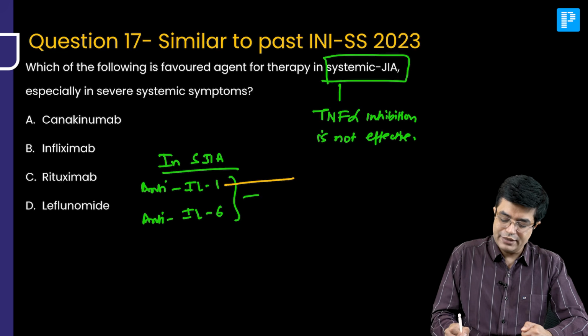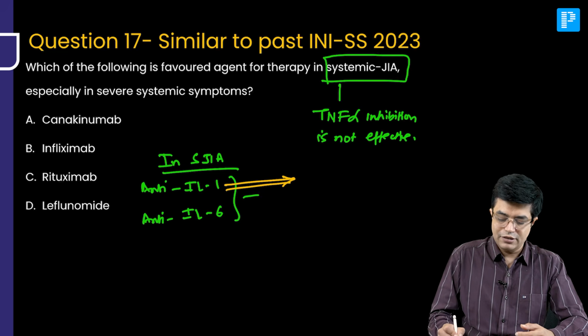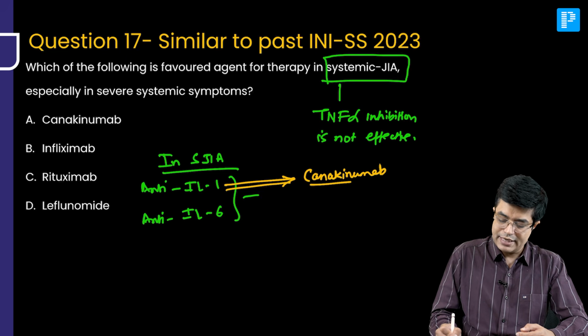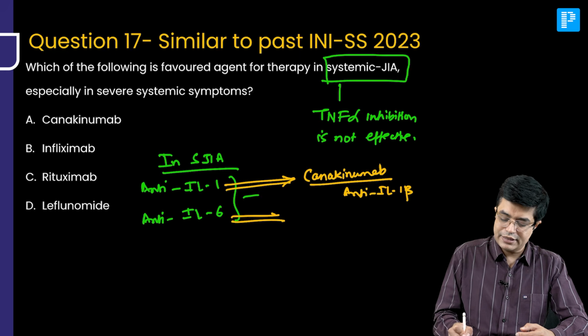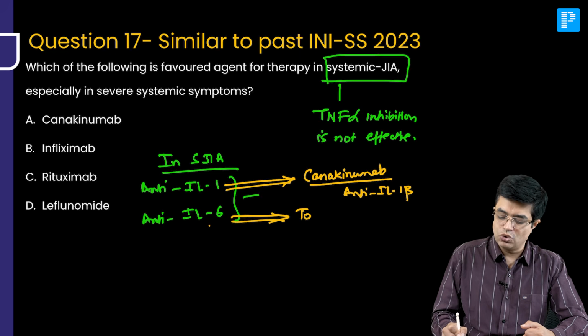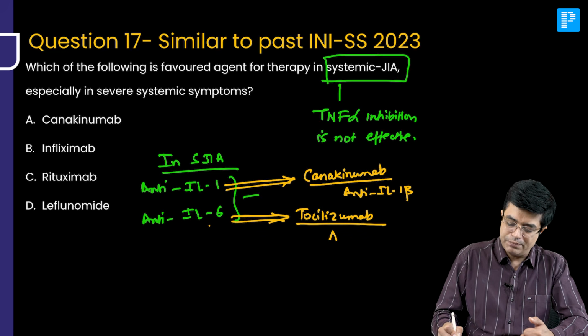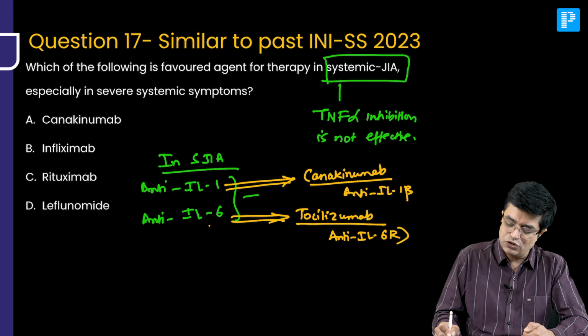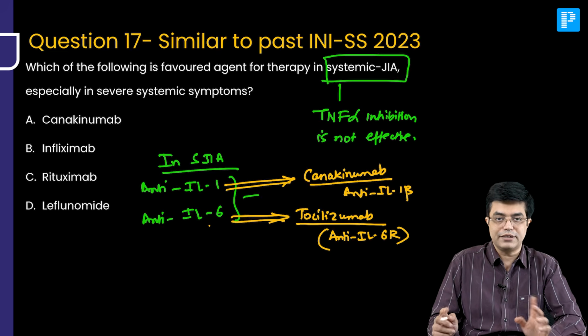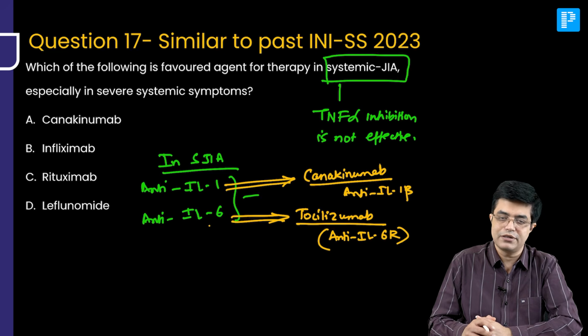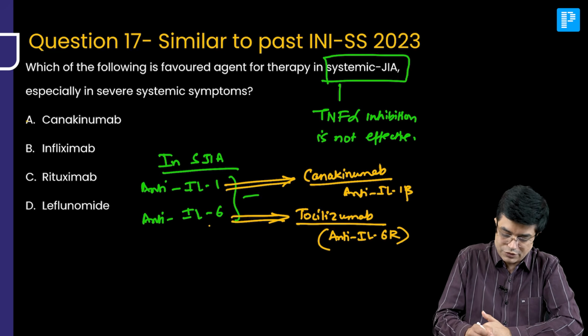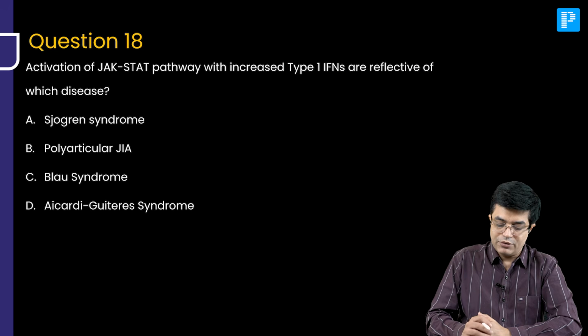For anti-interleukin 1, you can use anakinra or you can use canakinumab, and canakinumab is anti-interleukin 1 beta. Anti-interleukin 6, typical example, is tocilizumab. So, tocilizumab and canakinumab along with anakinra are the preferred biological agents that you will be using. Also remember that tocilizumab is anti-interleukin 6 receptor. This is something I have discussed in the previous video also. So, what is the answer to this question? A. Canakinumab.